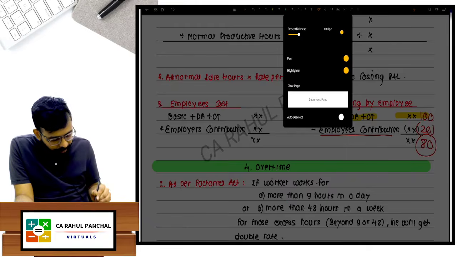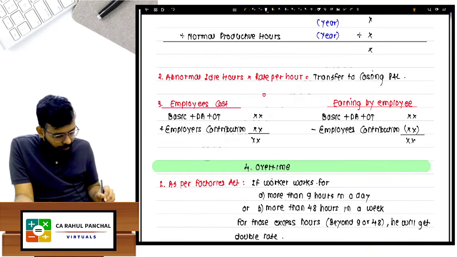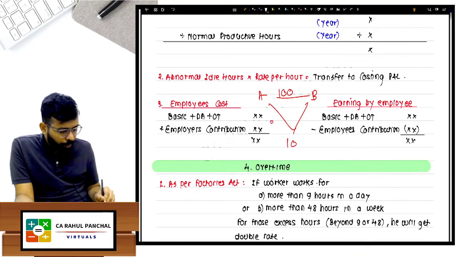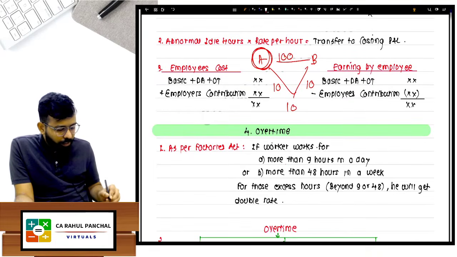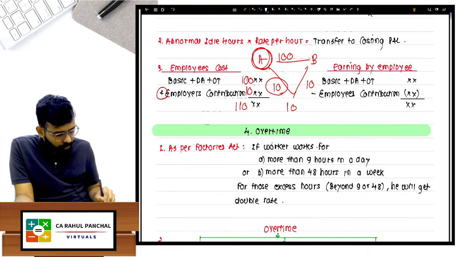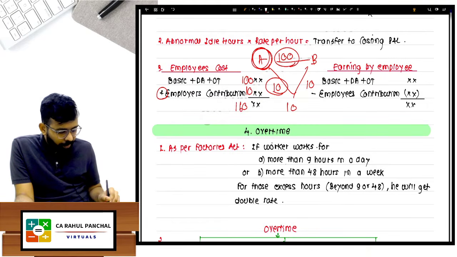Chalo, let me give you just one example, you will get that point. Let us say Mr. A hai, Mr. B hai, so A is giving 100 rupees to B. Now they both have to contribute 10 rupees. When A will contribute, B will contribute. So as an employer, A will say what is going out of my pocket is 100 plus 10. You will add this employer contribution. 100 plus 10, I will pay 110.